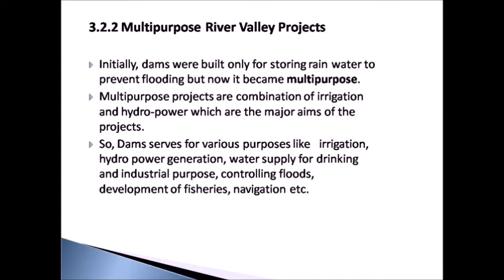The various other purposes of a dam are irrigation, water supply for drinking and industrial purposes, hydropower generation, controlling floods, development of fisheries, navigation, etc. Hence, it is termed a multi-purpose river valley project.